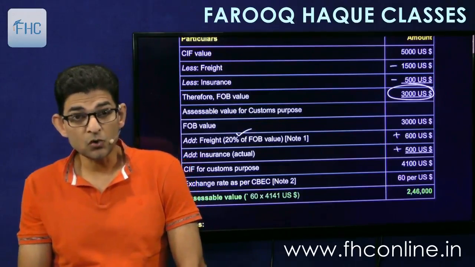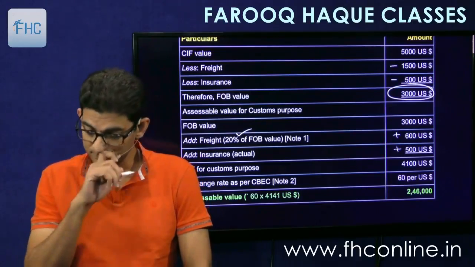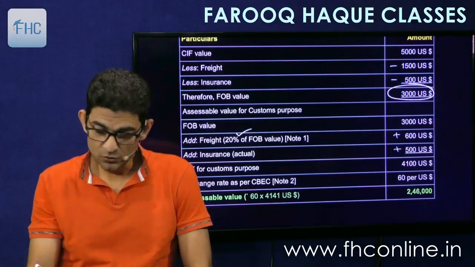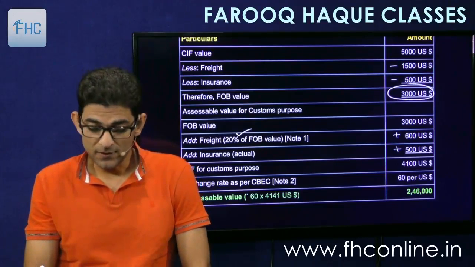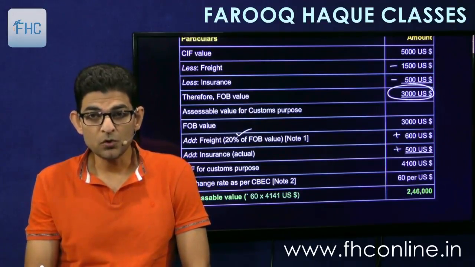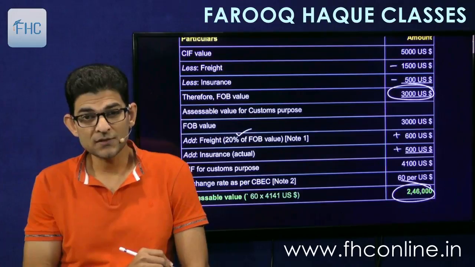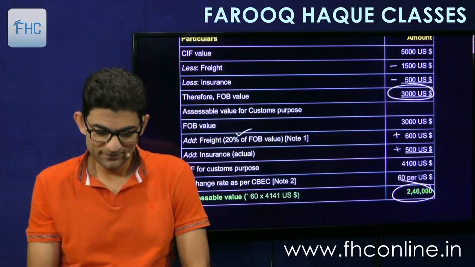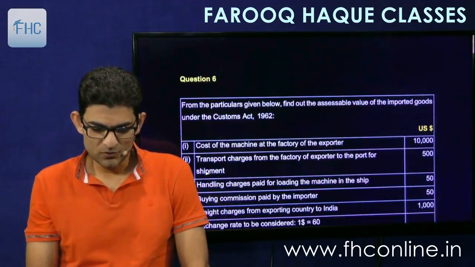If actual is not known, then you take 1.125% of FOB. So you get CIF after adding both, multiplied by the exchange rate of the board. So this gives us the assessable value in rupees. So simple. Okay, so that is question number 5.